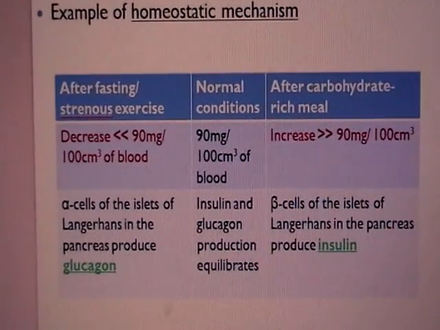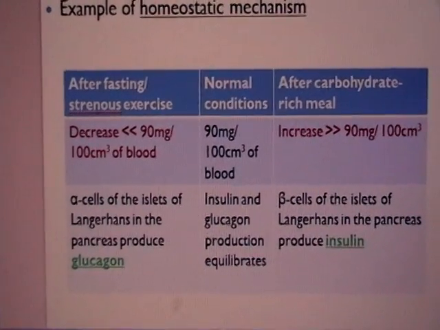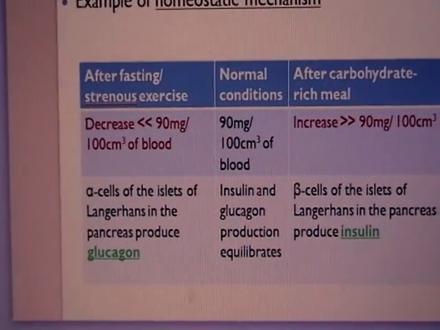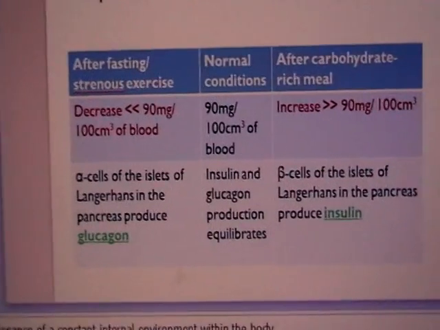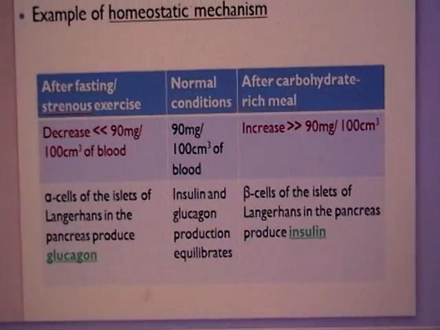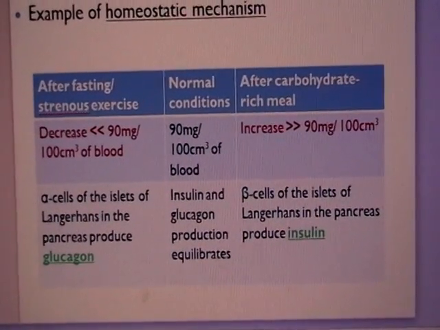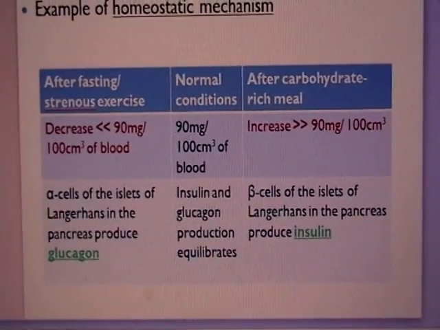However, during activities such as after fasting or after strenuous exercise, our blood glucose level will decrease because sugar is used for the production of energy, to release energy within our body. And after a carbohydrate-rich meal, it will be expected to increase, right? So, from these two activities, we will expect two changes.